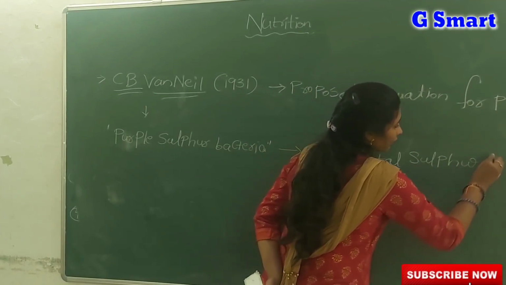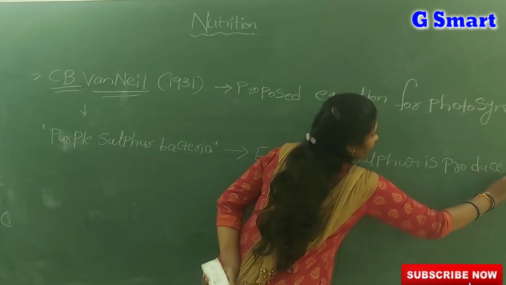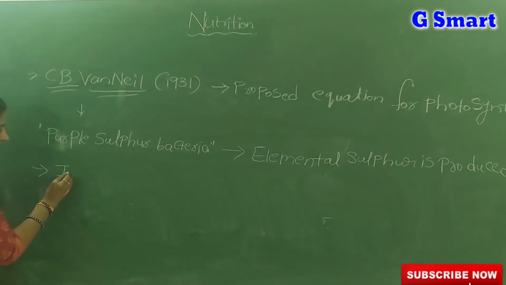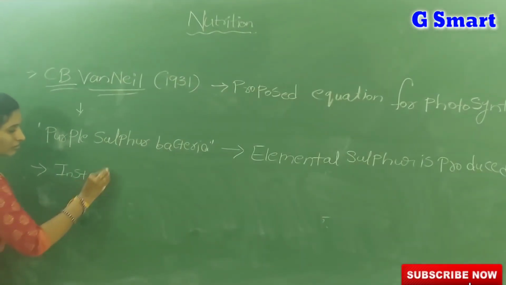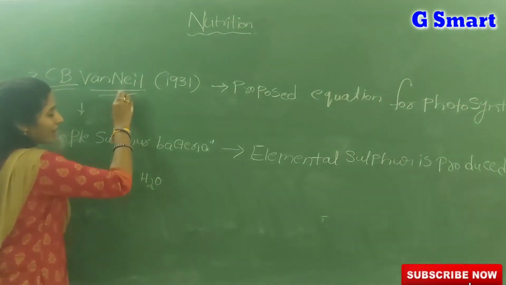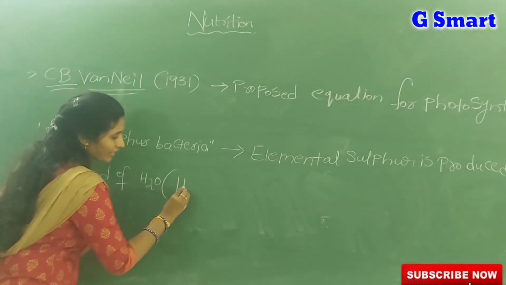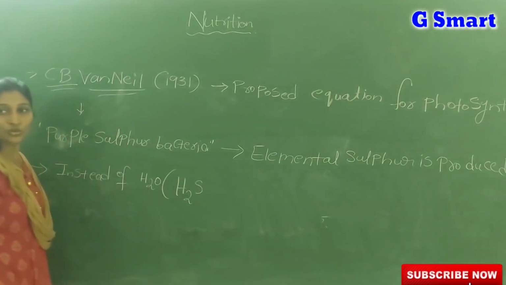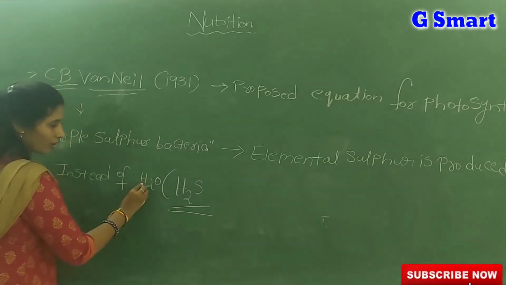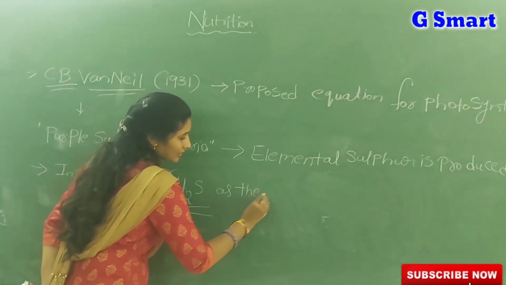Why is elemental sulfur produced? Instead of water, H2O, Van Neyl used hydrogen sulfide, H2S, as the starting material.